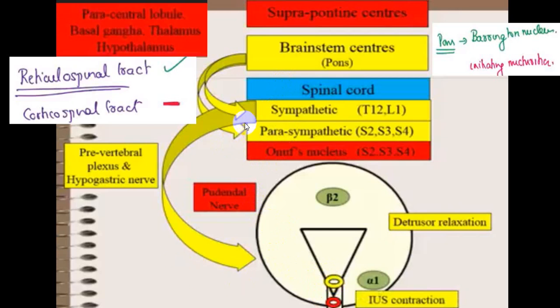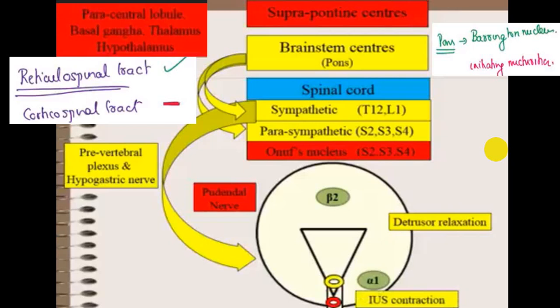Now the sensation from the bladder will be taken by sensory tracts, and we have two sensory tracts, the spinothalamic tract and the posterior column. The main impulse from a full bladder will be carried by the spinothalamic tract to the brain.